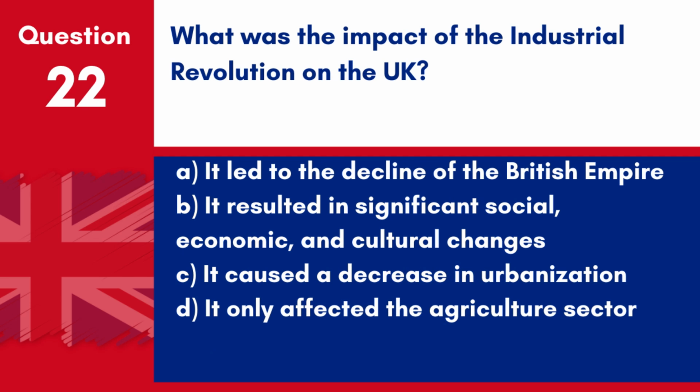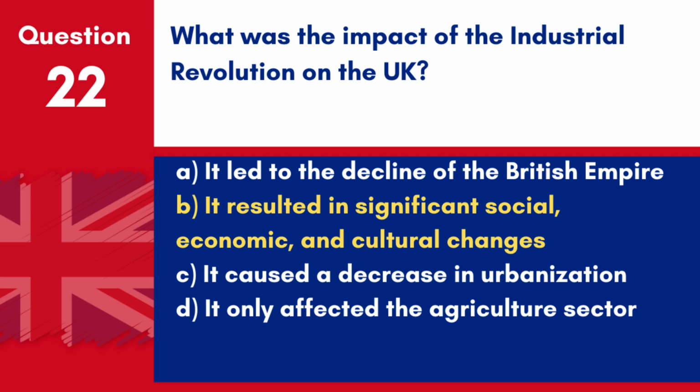Question 22. What was the impact of the Industrial Revolution on the UK? A. It led to the decline of the British Empire. B. It resulted in significant social, economic, and cultural changes. C. It caused a decrease in urbanization. D. It only affected the agriculture sector.